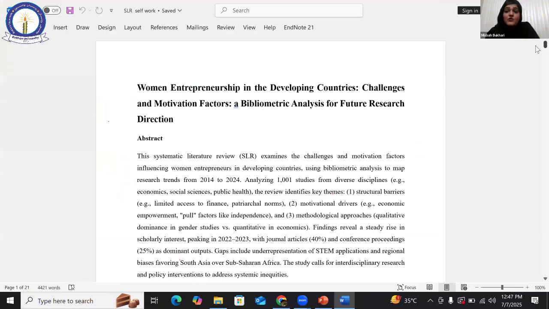What are the challenges and what are the motivation factors of women entrepreneurs? This is a very, very important question. The RQ of today, bibliometric analysis for future research direction. Well, the name Pakistan is not in the title, but this is a bibliometric analysis. I wrote another paper on it that was a pure qualitative research, where I went to the women entrepreneurs in Pakistan, and I will also give you a short explanation of it.